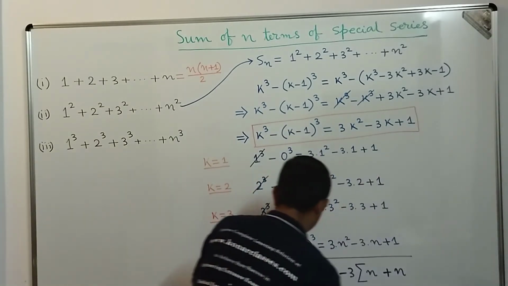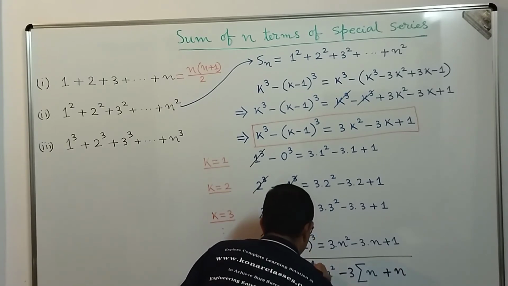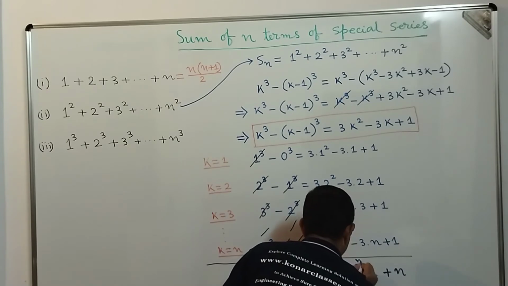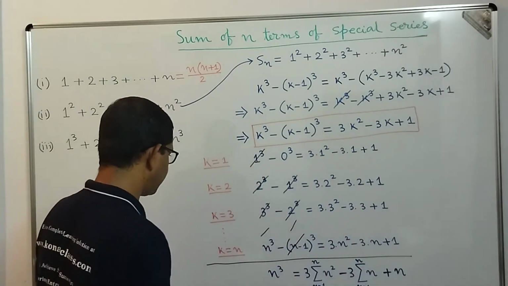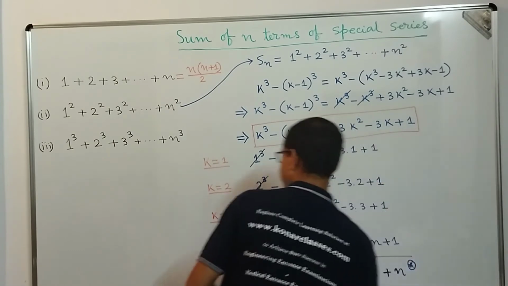Here the summation is from n equal to 1 to n, correct. So what do we get, dear students? From here we are going to proceed in this portion.